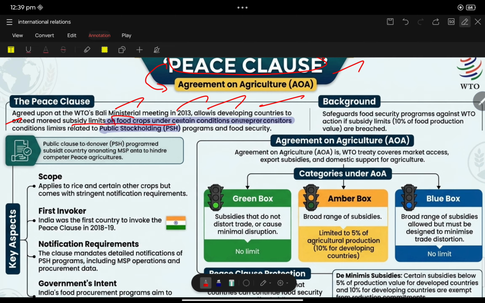The peace clause is for agriculture products, particularly food crops, related to the public stockholding program. You can store more food when compared to other countries. Simply, you can store more food for the PDS, the public distribution system, as public stockholding. So this is the peace clause. It is a program substitute for countries enacting MSP.